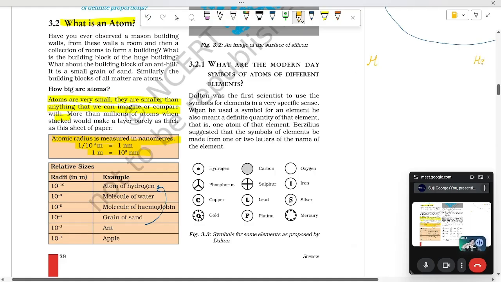Then comes helium, the second one. Have you ever seen a periodic table? Hydrogen is always written on the left hand side, and helium is at the extreme right side. Helium is number 2 and it belongs to group 18. We'll see what that is.